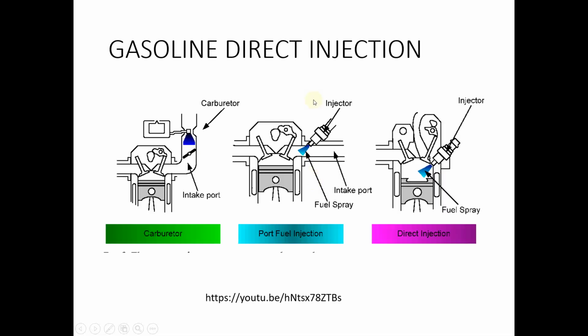So just a comparison of the different systems which we learned now. Carburetor, then the port fuel or the multi-point fuel injection technique, where fuel is injected into the intake manifold or intake port, and direct injection, where the fuel is injected directly into the engine cylinder and air is taken in through the engine cylinder, enters into the engine cylinder through the inlet port and through the inlet valve, and it mixes with the sprayed fuel.